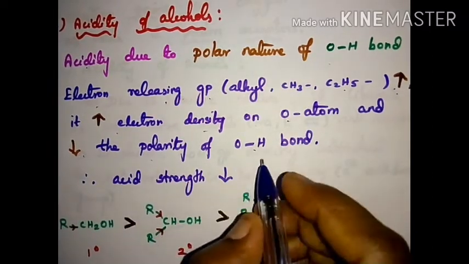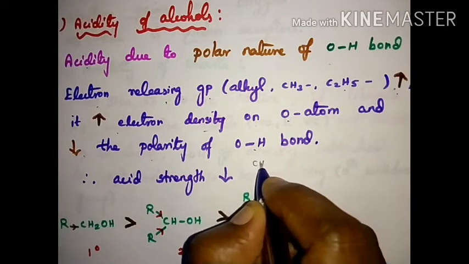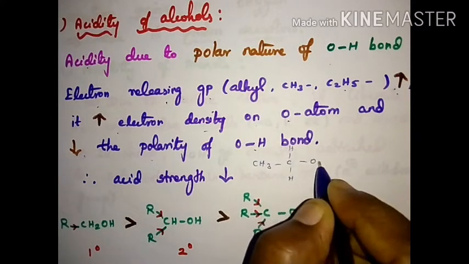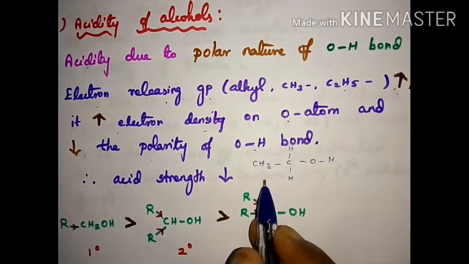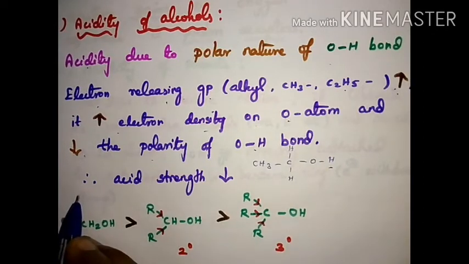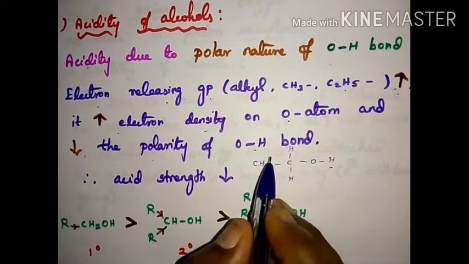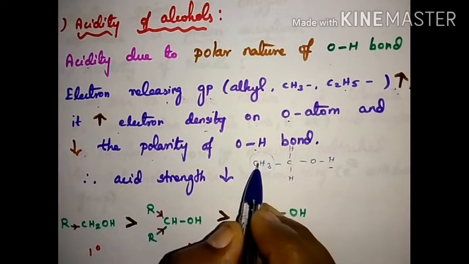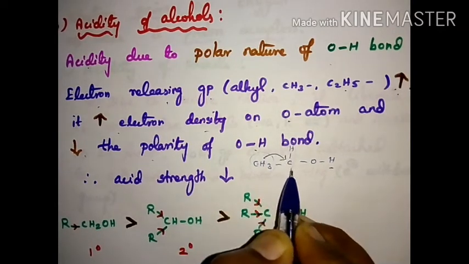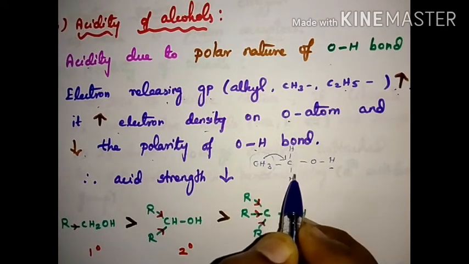That means, consider CH3CH2OH. This is ethyl alcohol, which has a tendency to give the H plus ions, no? Then only it is an acid. This is an alkyl group, which has a tendency to donate the electron. So, this donates the electron to this carbon. This carbon is already satisfied by 4 valency, no?